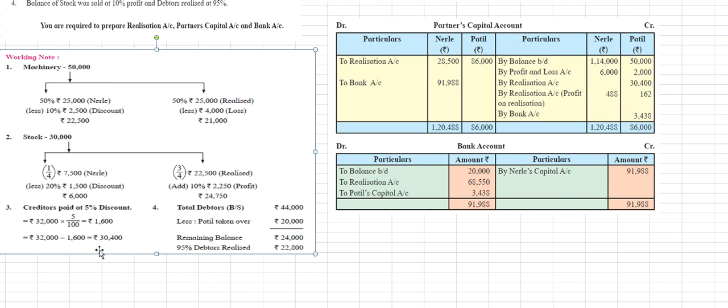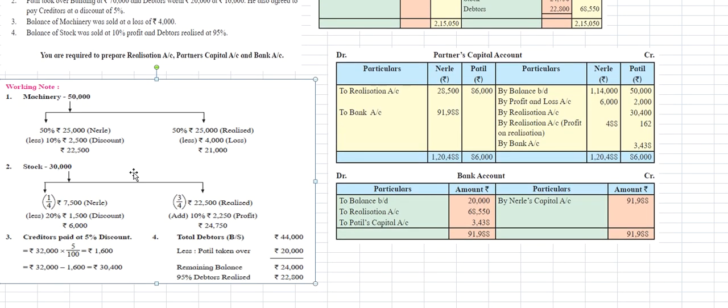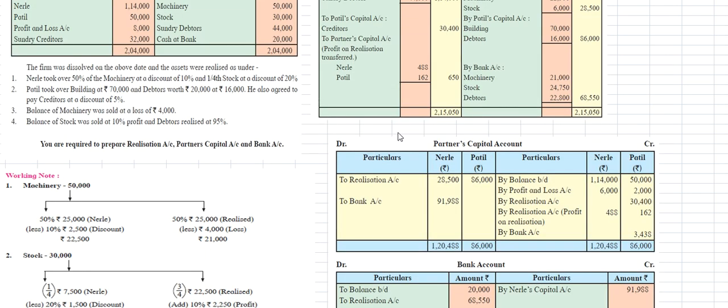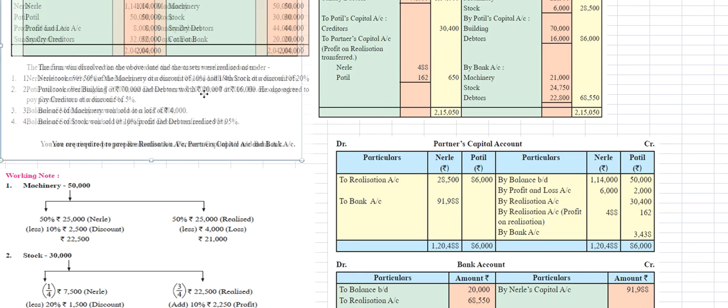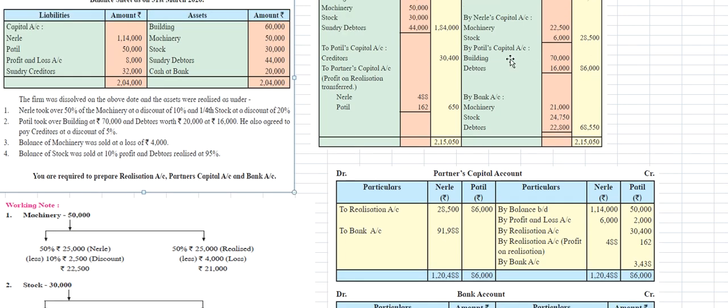28,500 rupees. Next is Patil's capital account. Patil's capital account: the building amount is 70,000 rupees, and the debtors amount is 16,000 rupees. Sundry debtors worth 20,000 rupees, of which 16,000 rupees was given in the second adjustment. So this 16,000 rupees is taken here. 70,000 plus 16,000 is 86,000 rupees as Patil's capital account.